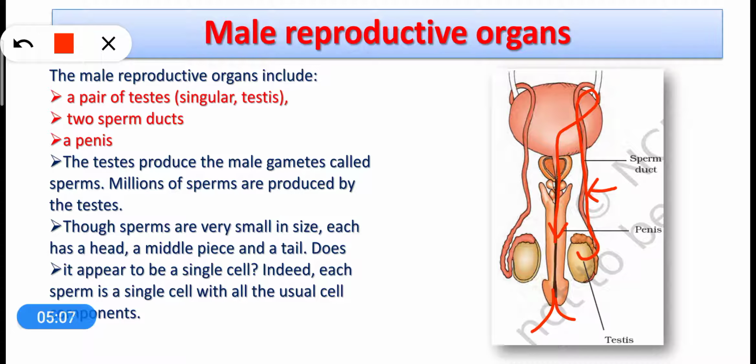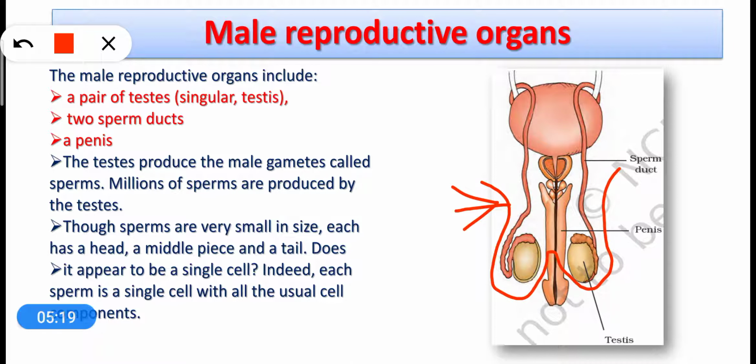Alright. So dear students, here one interesting point I want to tell you, that the testes are actually kept outside the body in a thick fold of skin, and this skin fold, or this pouch of the skin, is called scrotum.